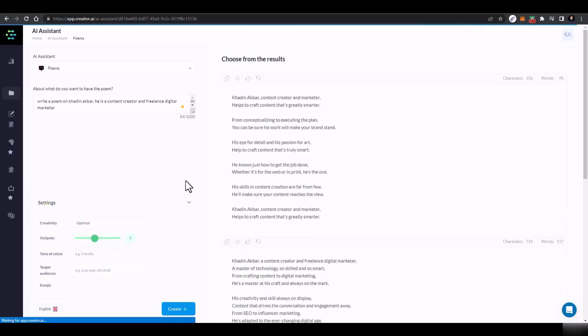So I'll just recreate it, Khadeen, and that helps to craft content that's greatly smarter, from conceptualizing to executing the plan. You can be sure his work will make your brand stand. His eye for detail and his passion for art help to craft content that's truly smart. He knows just how to get that job done, whether it's for the web or in print. That he is the one.